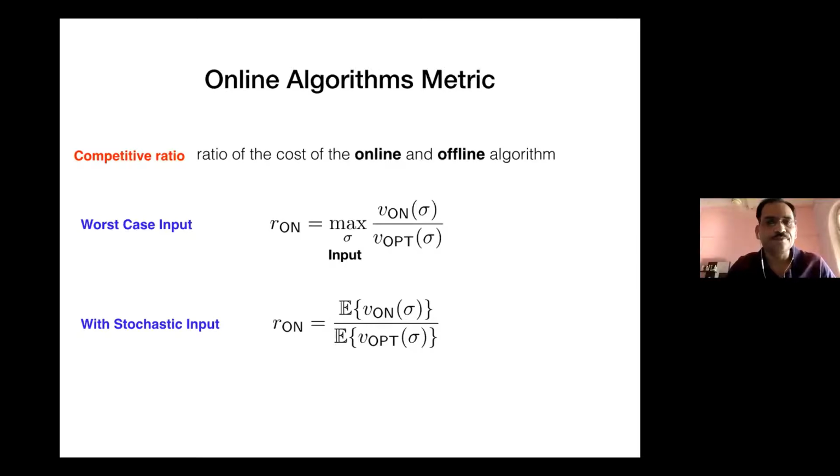I think there is a question in the chat. How is regret related to competitive ratio? Right. So regret is a much stronger notion. There, one takes the difference of the two, whereas I have taken the ratio of the two. There, you take V opt minus V on, and you try to claim that it is growing sublinearly in the time horizon.